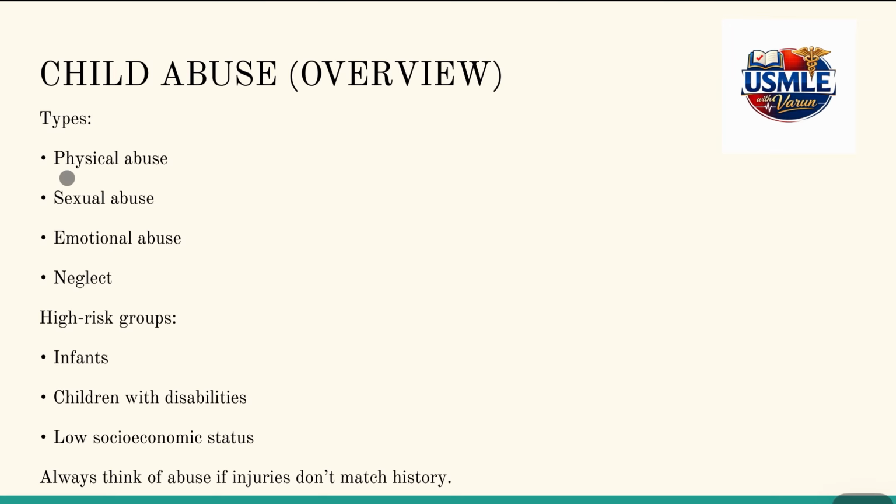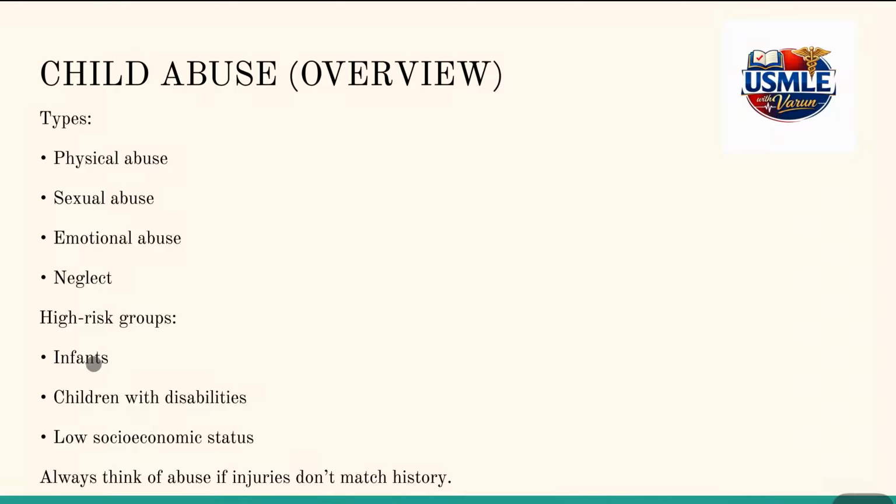Child abuse may be physical, sexual, emotional, or neglect. Always think of abuse when injuries don't match the story or the history. Whenever parents or guardians give you a history, and you try to match it with the injuries that are seen on the child, we have to always think about child abuse. So these can be of four types: physical abuse, sexual abuse, emotional abuse, and neglect.